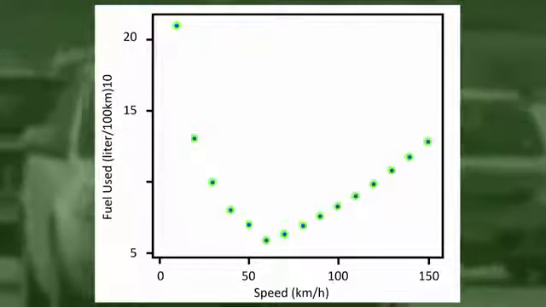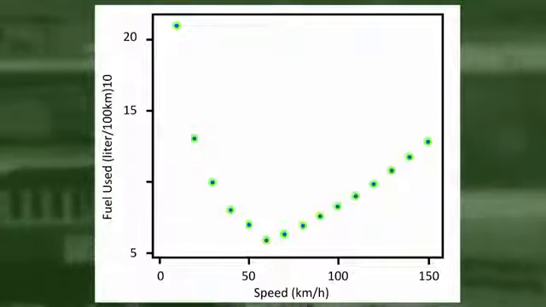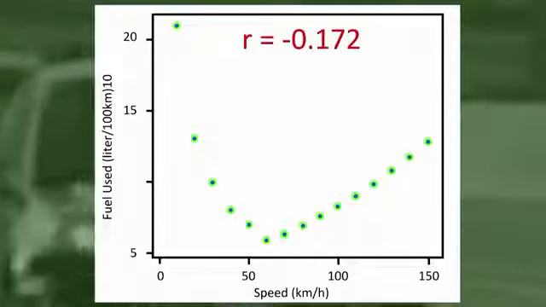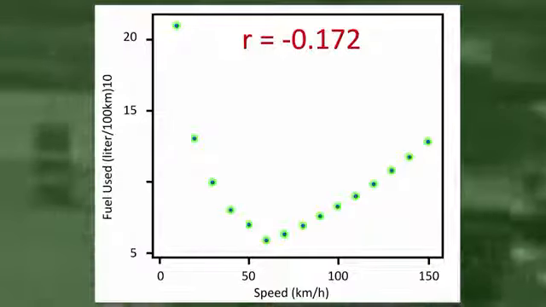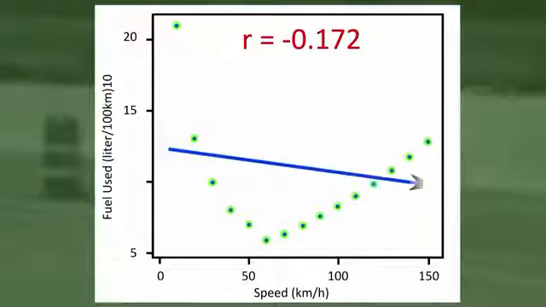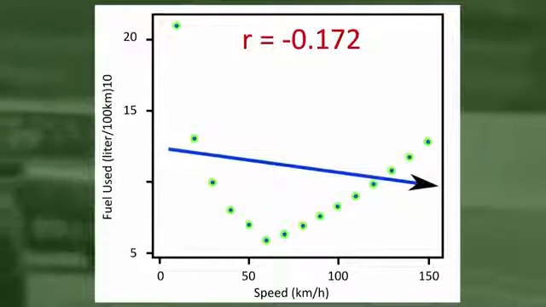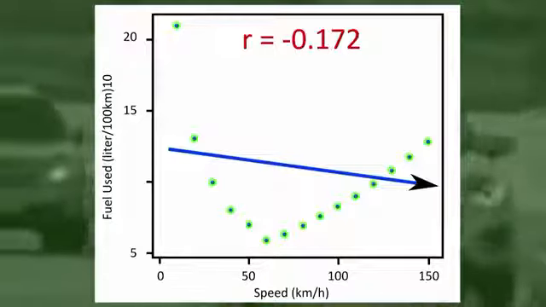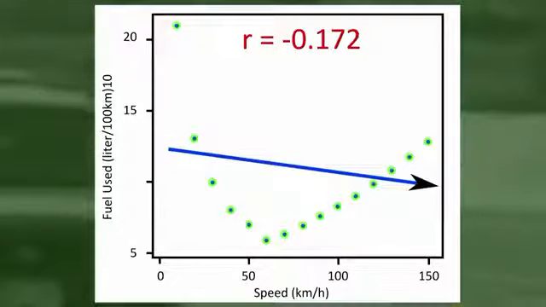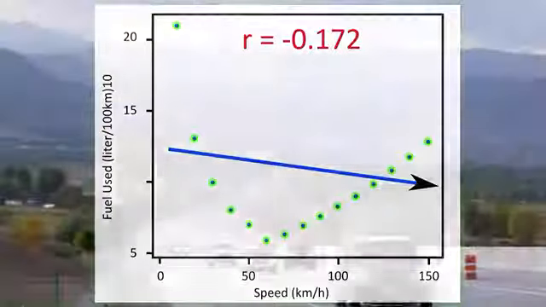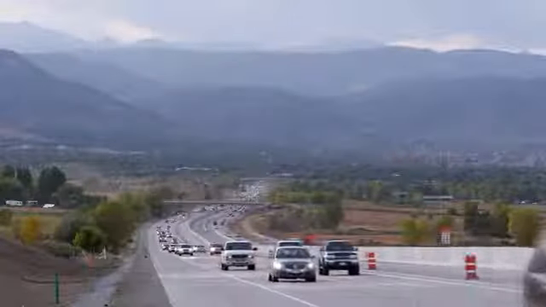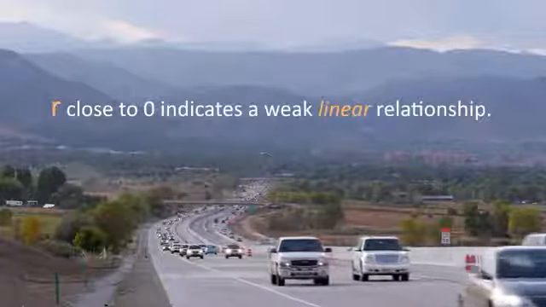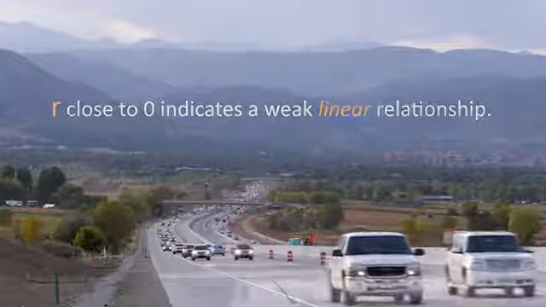Although the relationship is strong, the correlation, R, is equal to negative 0.172 and indicates a weak linear relationship. This makes sense considering that the data fails to adhere closely to a linear form. The correlation is useless for assessing the strength of any type of relationship that is not linear, including relationships that are curvilinear, such as the one in our example. So beware of interpreting R when it's close to 0 as an indicator of a weak relationship. Rather, it indicates a weak linear relationship.